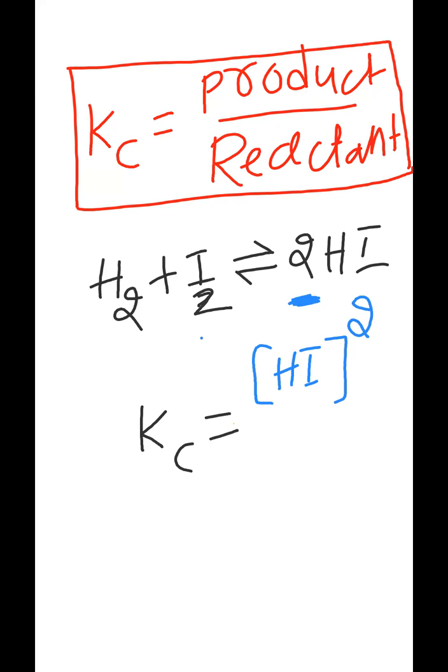3 moles is presenting means you have to represent power. Hydrogen iodide concentration always you have to represent at the top, divided by. So reactants, how many are there? 1 mole of hydrogen and 1 mole of iodine is present. Therefore, concentration of H2 into concentration of I2 will be presenting there.